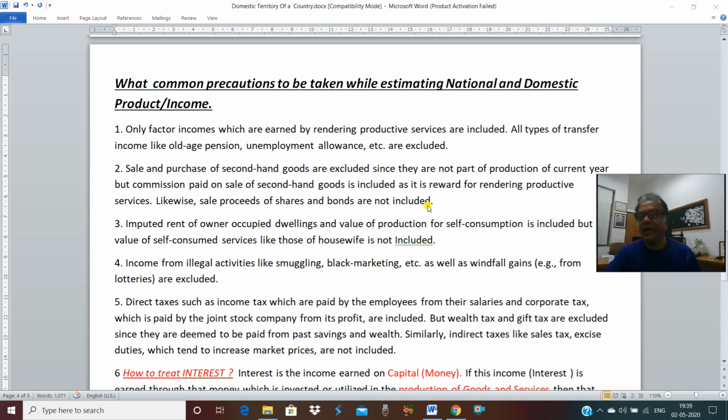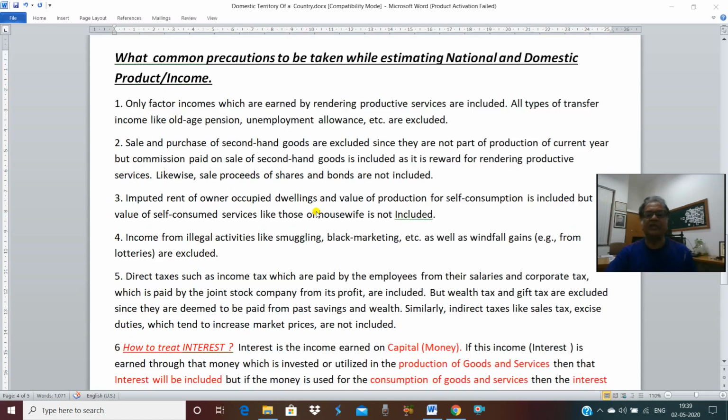Again, if any income is earned through the sale of second hand goods or through the sale of shares or through the sale of bonds, it will not be included in national and domestic product because it does not contribute in the flow of goods and services. Because through this, there is no flow of new goods and services in the economy. It is simply change of ownership. Here the change of ownership in terms of product, here the change of ownership in terms of financial claim, but there is no flow of new goods in the economy. That's why whatever income through the sale and purchase of second hand goods or sale and purchase of shares and bonds will not be included in domestic product as well as national product.